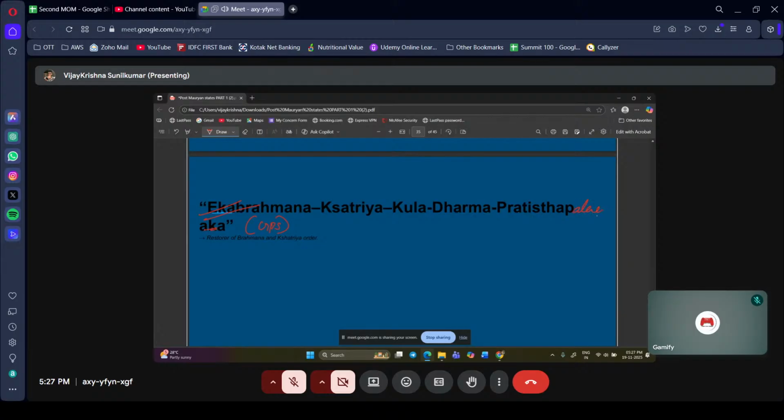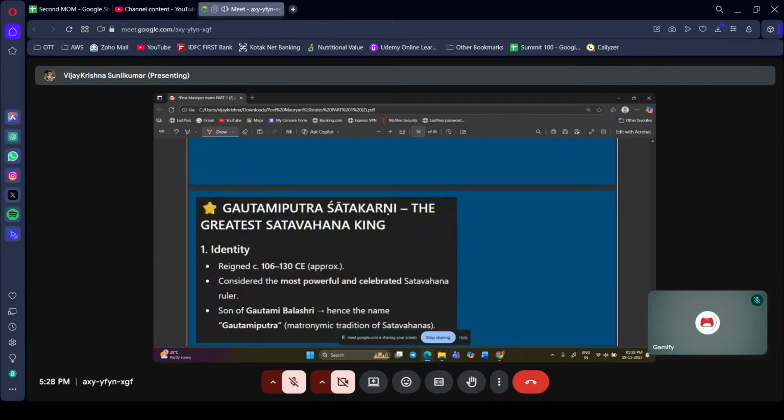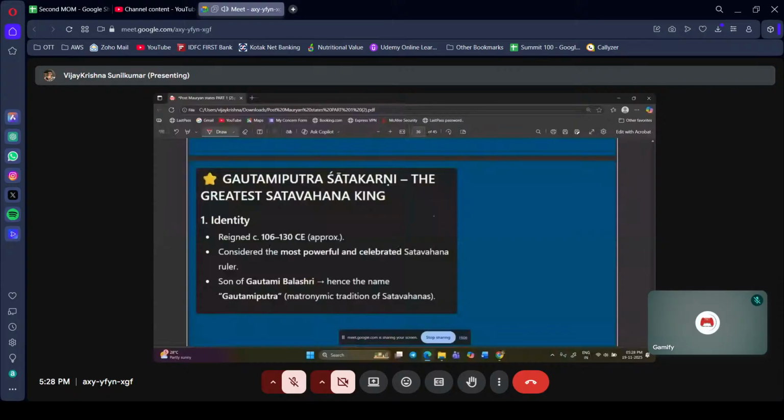Like that we say. The meaning is restorer of Brahmana and Kshatriya order. Eka Brahmana, Kshatriya Kuladharma Pratisthapaka. So he is the owner of the title Eka Brahmana. Gautami Putra Satakarni.